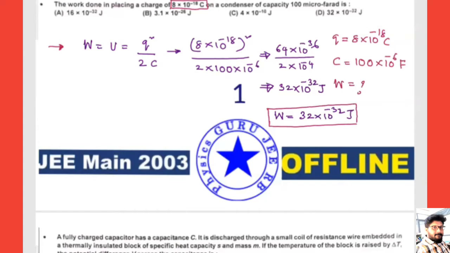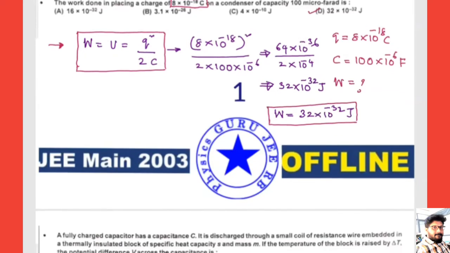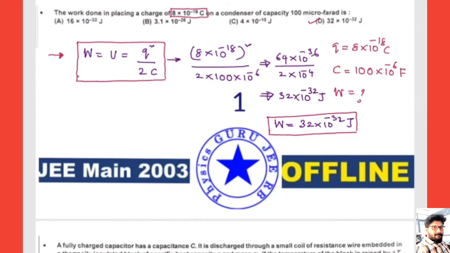So what is the formula that we are using? W equals U, or energy stored. Hope this is clear to all. So this matches with the option, 32 into 10 to the power of minus 32, D will be the correct answer. Good. Next, moving to the next question. So I hope no doubt still here.